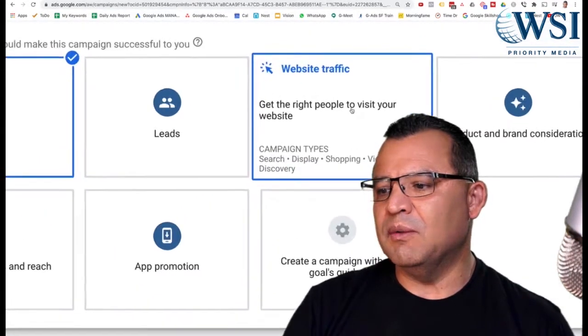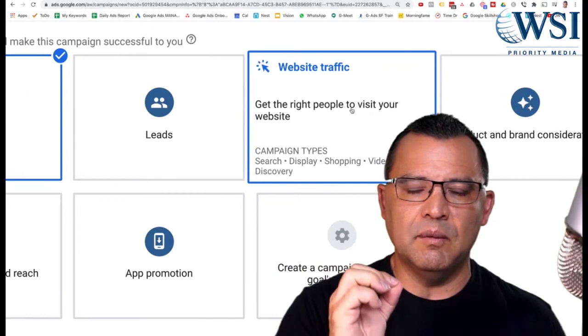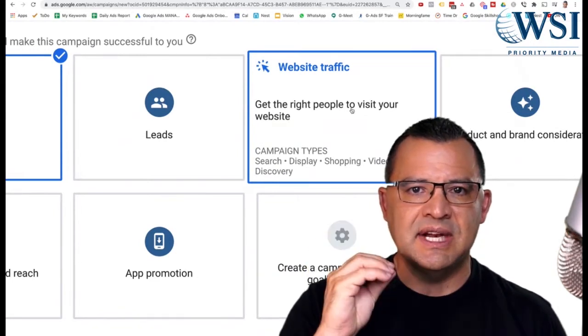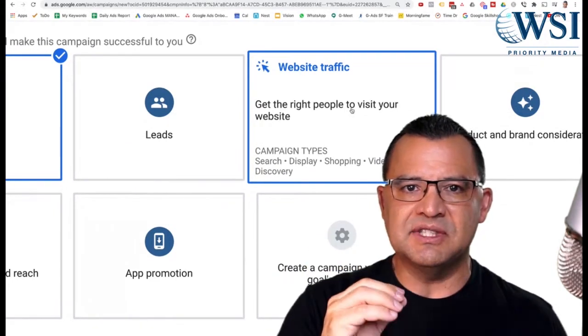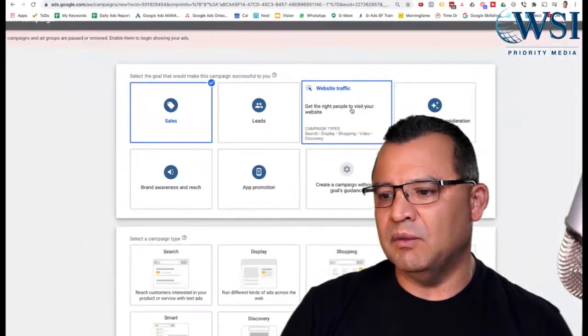But if you're doing website traffic, you've got to make sure that you have a really well-optimized landing page that has all the important factors covered, and then you're going to be able to convert really well on that.